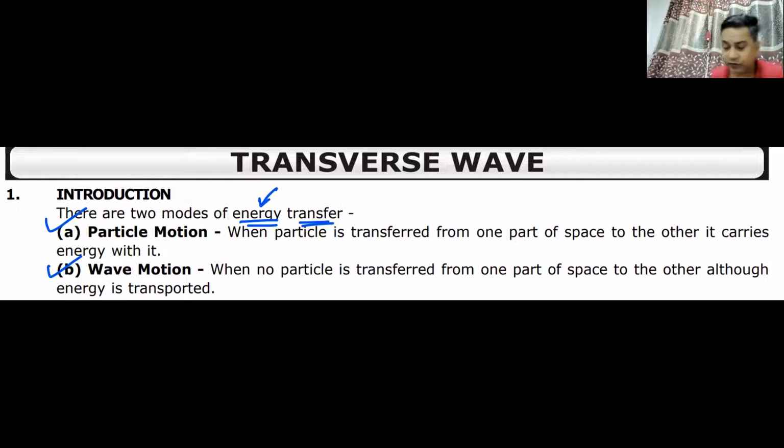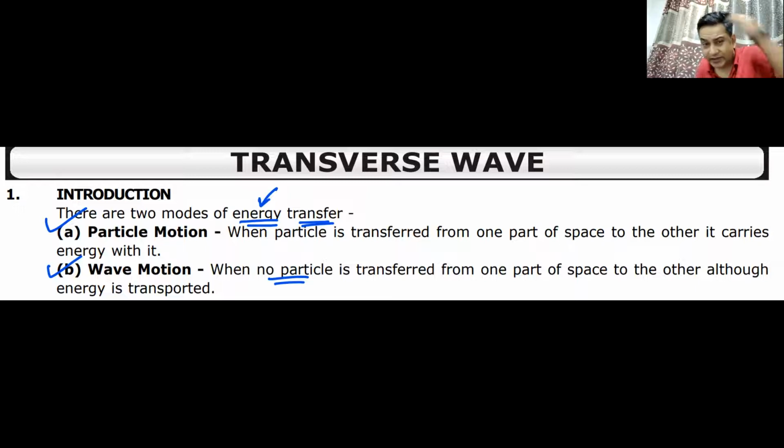There are two modes of energy transfer. Whether the energy is transferred from one particle to the other particle, from one part of space to the other part of space through a particle moving, or it can be transferred from one place to other with no transfer of particle. When the particle is transferred, this is known as particle motion. When the particle is not transferred, it is known as wave motion.